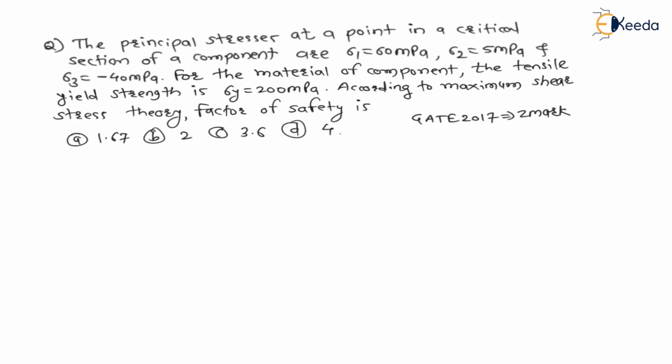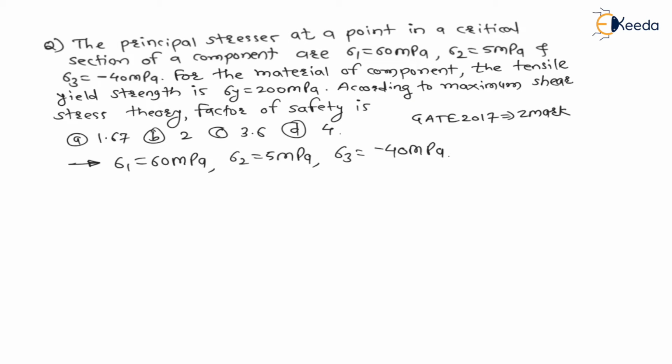The question is, the principal stresses at a point in critical section of component R. Here they have provided principal stresses, which is nothing but sigma 1 is equal to 60 MPa, sigma 2 is 5 MPa, and sigma 3 is minus 40 MPa, right?